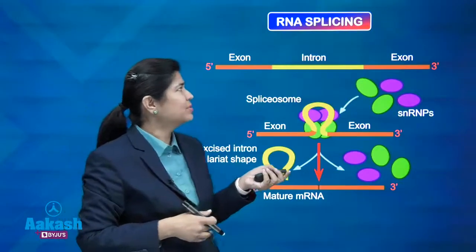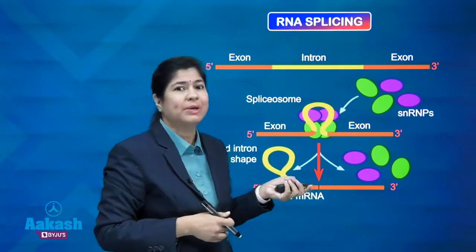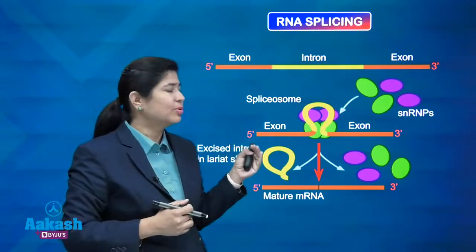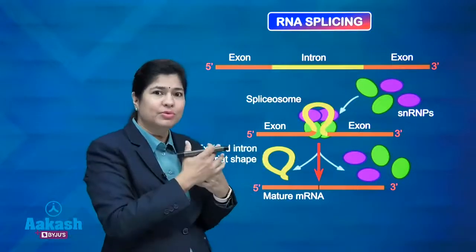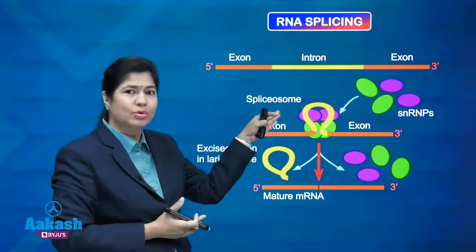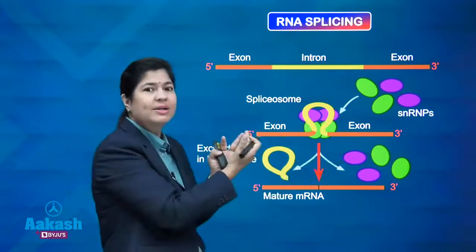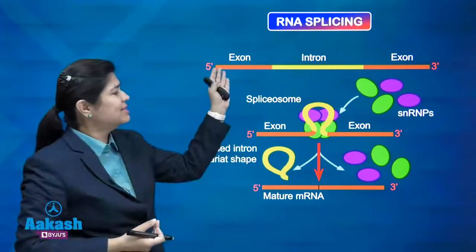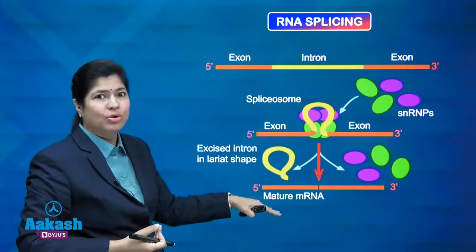Now, one more option was there about RNA splicing. What do we mean by RNA splicing? RNA splicing is the process when the intron is removed by forming the spliceosome and the exons come together to form the messenger RNA. So, this is the pre-messenger RNA, this is the mature messenger RNA.